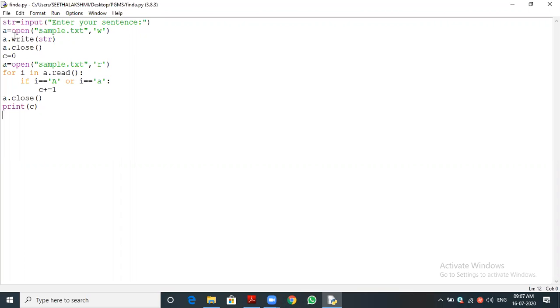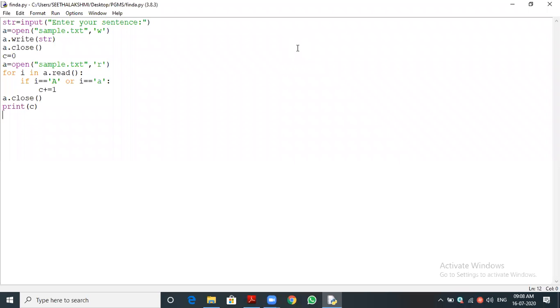Okay, let you see, a equal to, we are opening the function. What is a? Can you say what is a? A is a file object. Okay, so using this object only we are able to access the file. What is the file name? Can you say? Hello, answer it. What is the file name? Sample.txt. Okay, txt is an extension, it is a text file.